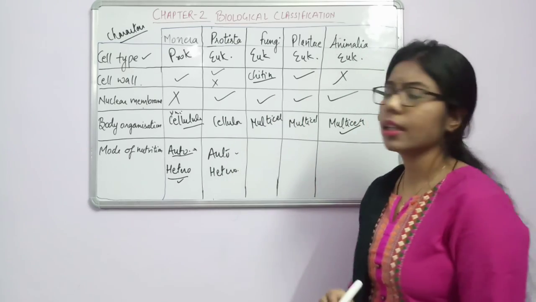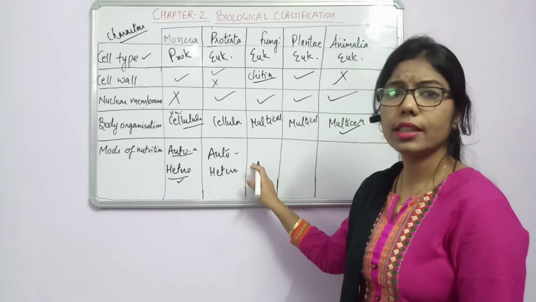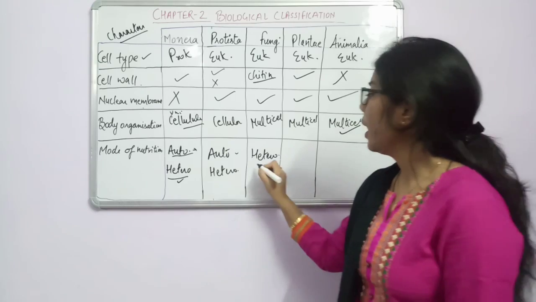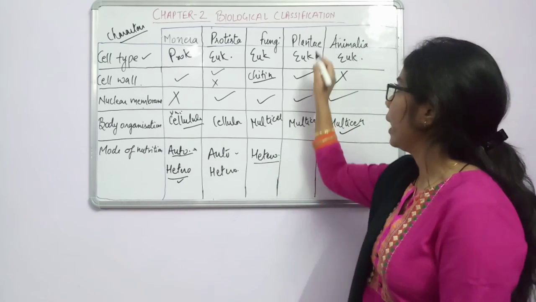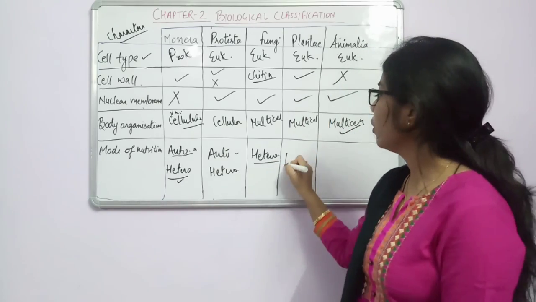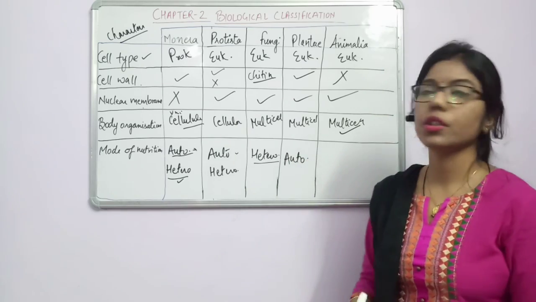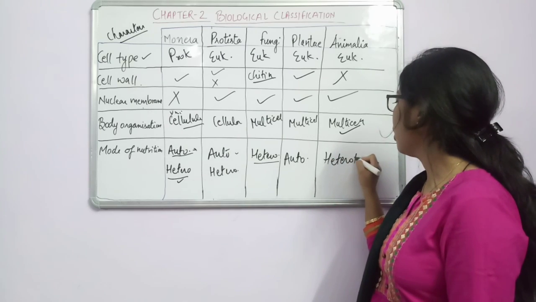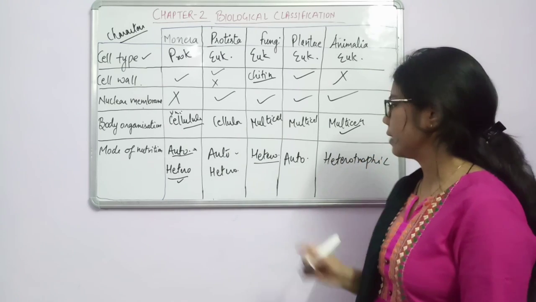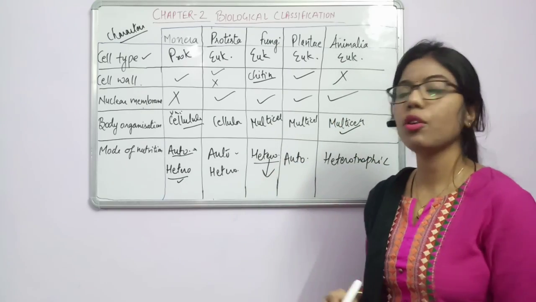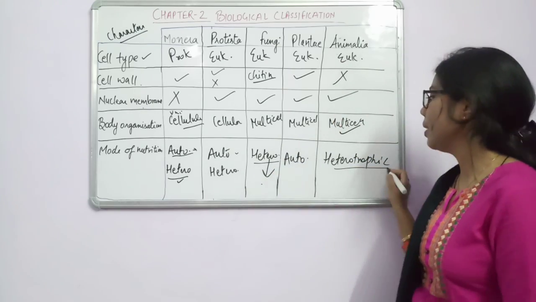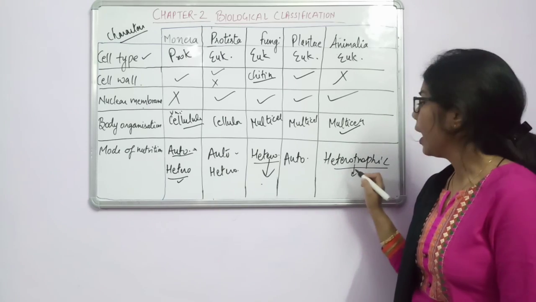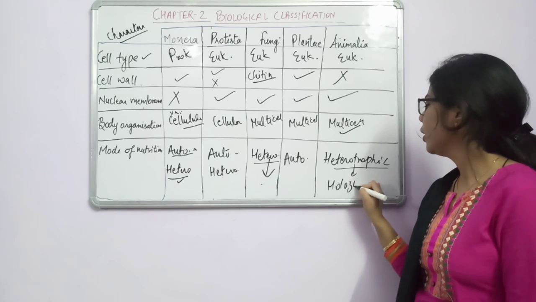The third one, the kingdom is Fungi. Fungi is what? It's a heterotrophic mode of nutrition. Fine. What type of mode of nutrition? Heterotrophic mode of nutrition. And in case of Plantae, what type of mode of nutrition? Autotrophic mode of nutrition. But in case of Animalia, again there will be heterotrophic mode of nutrition. So there is one change as we have discussed. Heterotrophic, what type of heterotrophic? Saprophytic in fungi. And in case of animals, it may sometimes be saprophytic, and mostly it's a holozoic mode of nutrition.